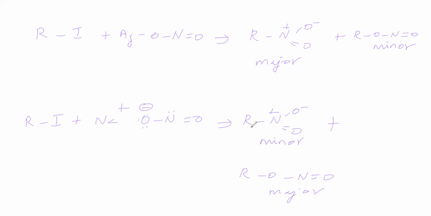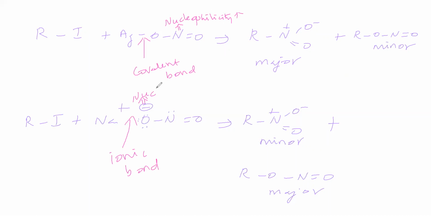Why is it so? The conclusive result says that here a covalent bond is present. Therefore, this nitrogen is having higher nucleophilicity, so nitrogen is attacking this R, and the nitro compound is the major product. Now here, if you see, this bond is an ionic bond. Therefore, this O minus is having higher nucleophilicity, so this RONO, this nitrite, is major here.